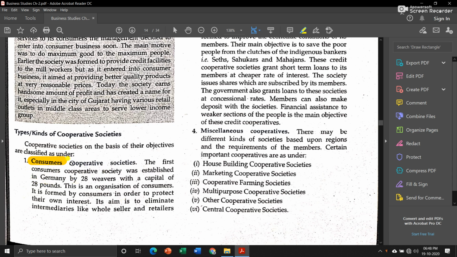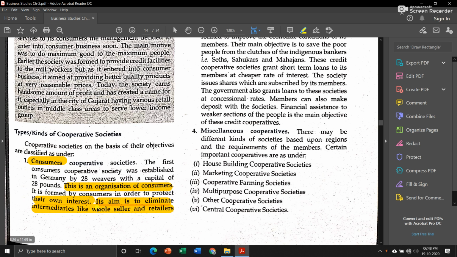Now, this thing you don't have to remember. You have to understand what is meant by consumers cooperative societies. It is an organization of consumers. It is formed by consumers in order to protect their own interest. Its aim is to eliminate intermediaries like wholesalers and retailers.